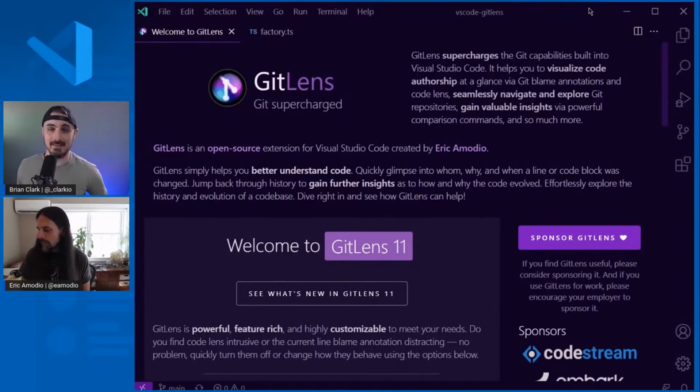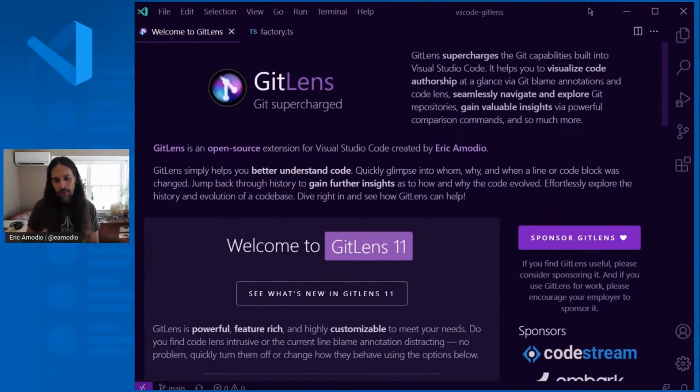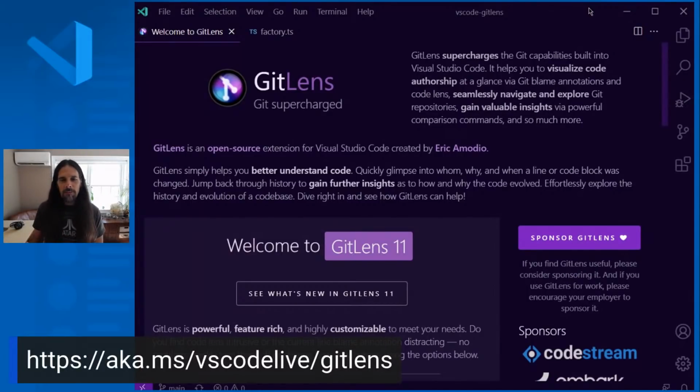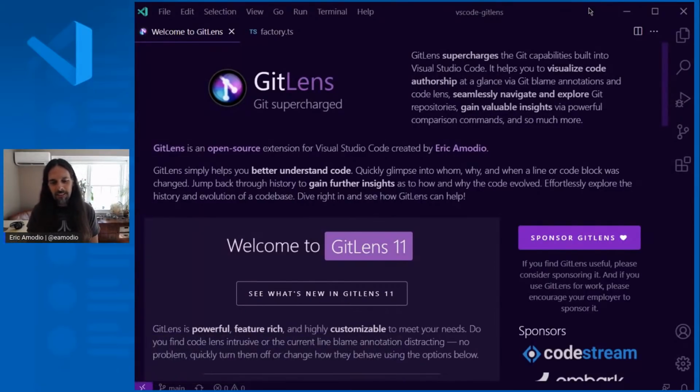Sure. If you haven't seen GitLens before, it's an extension for VS Code that basically supercharges the source control stuff that's already built into VS Code, and adds a whole bunch of new features on top of that. It's been about 5 years now. It originally started just by me falling in love with VS Code, and then shipping an extension API, and I just wanted to start playing with an extension and learn TypeScript at the time, because I wanted to bring TypeScript into what my team was doing, and we were also new to Git, so I wanted to help my team out.